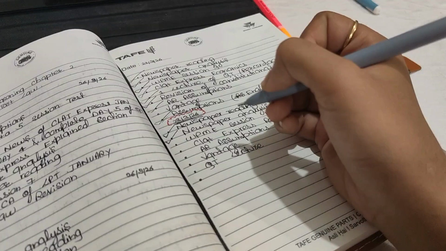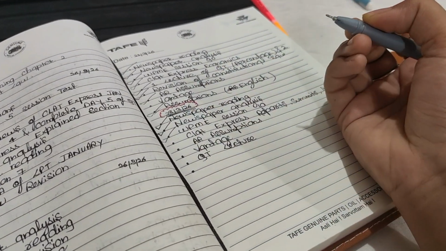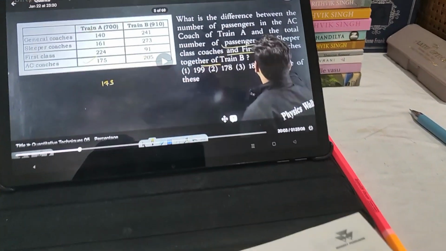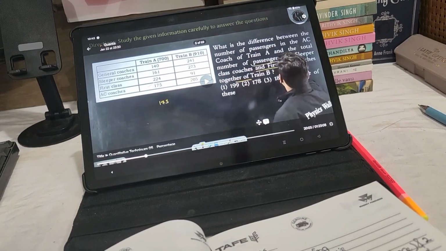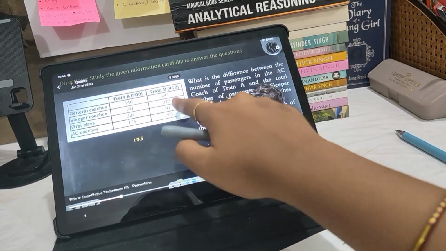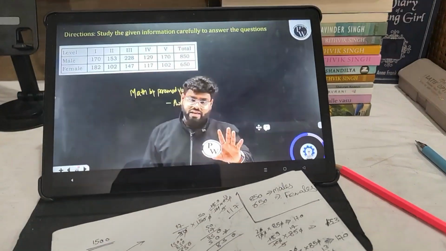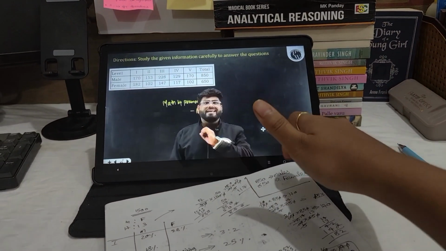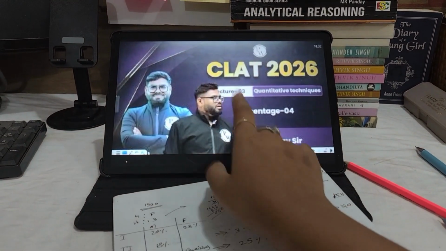So done with Word Power Made Easy and CLAT Express. So now going to do QT lecture third of percentage. So let's start. So done with lecture 3 also and next the last lecture of